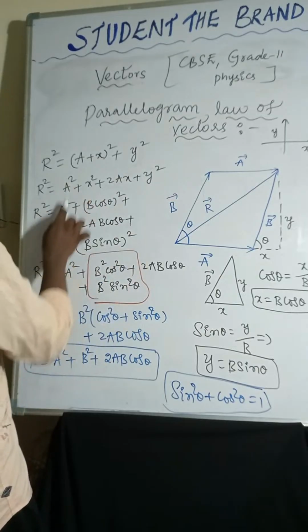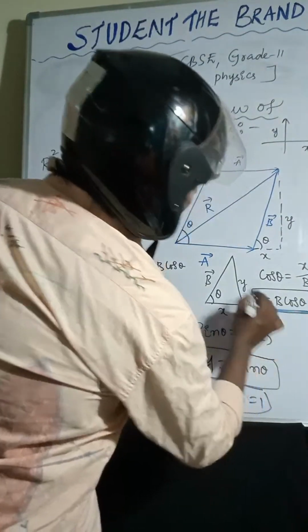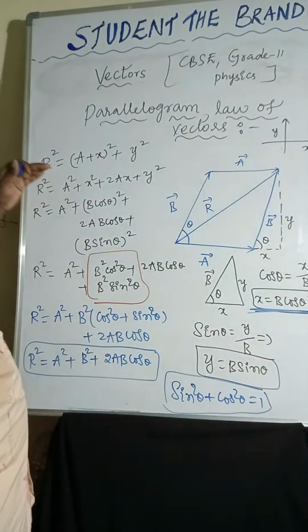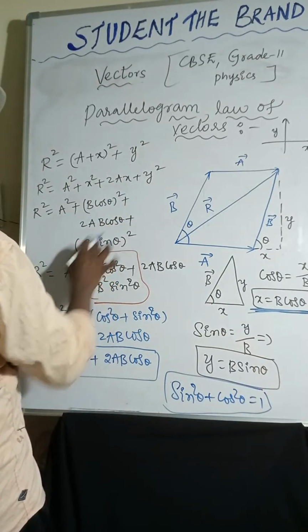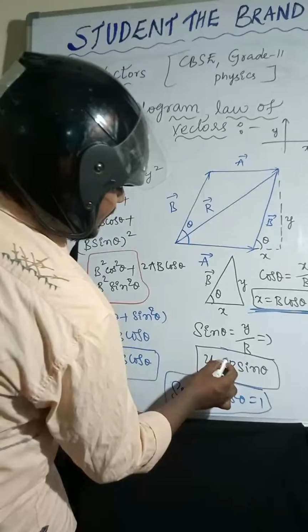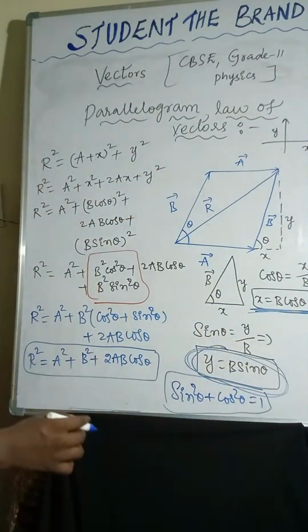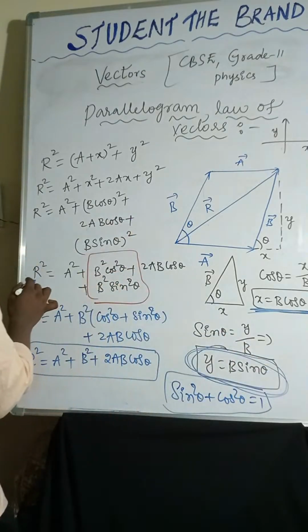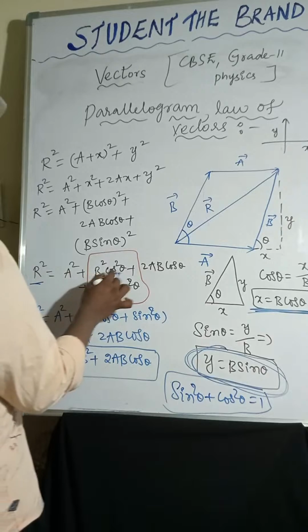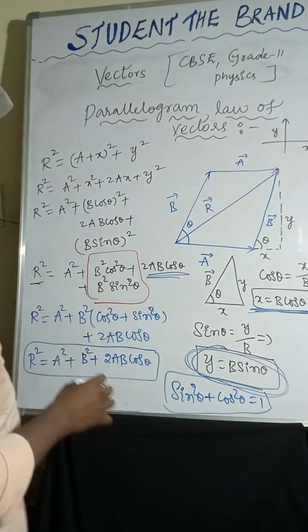Here the x value is b cos theta, so substitute: b cos theta whole square plus 2ab cos theta. And y is b sin theta, so substitute b sin theta whole square. R square equal to a square plus b square cos square theta plus 2ab cos theta plus b square sin square theta.